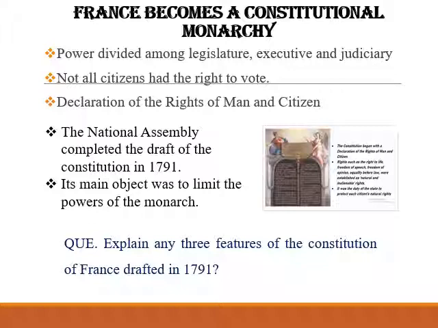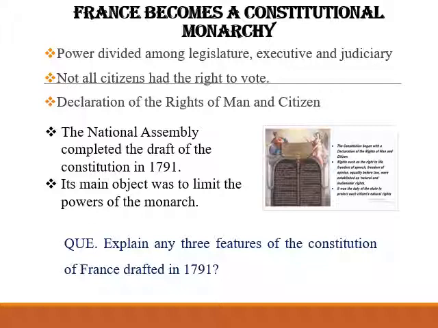Under the new constitution, the laws were to be made by the National Assembly. The assembly was indirectly elected, that means active citizens voted for a group of electors who in turn chose the assembly members. Students, the constitution began with the declaration of rights of man and citizens, such as the right to life, then freedom of speech, freedom of opinion, and equality before law. These were established as natural rights, and it was the duty of the state to protect them. Okay, so students, in such a way France becomes a constitutional monarchy.